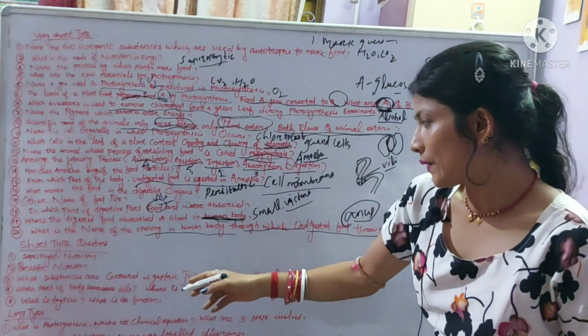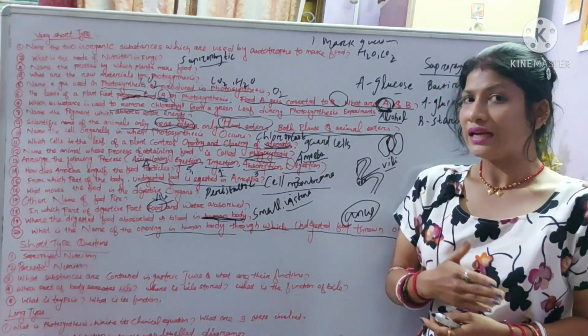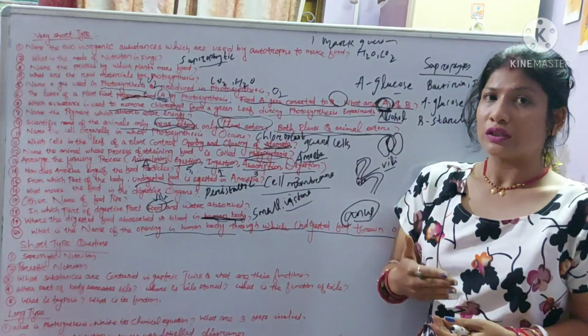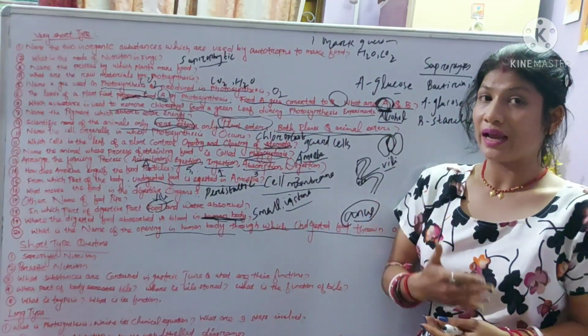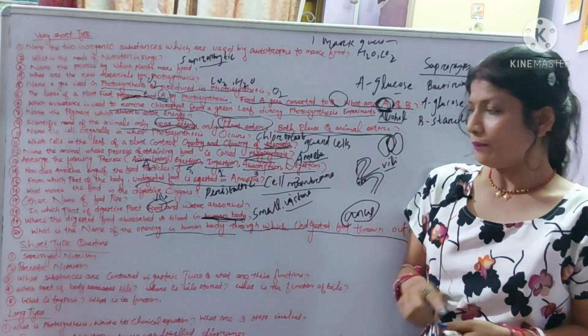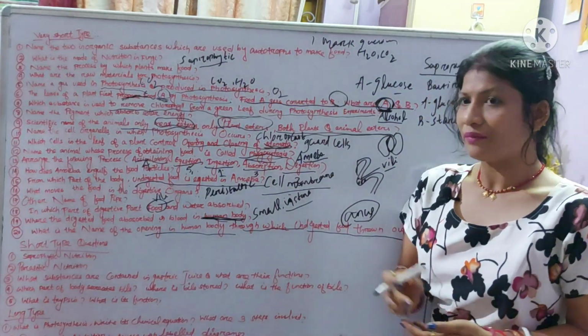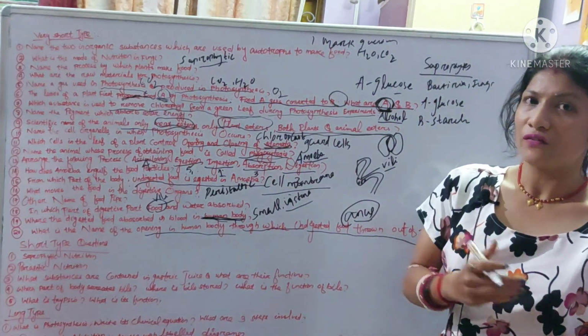Then what is its function? The trypsin enzyme helps to break down the food. So the function of the trypsin enzyme is that it breaks down the lipid or fat food.